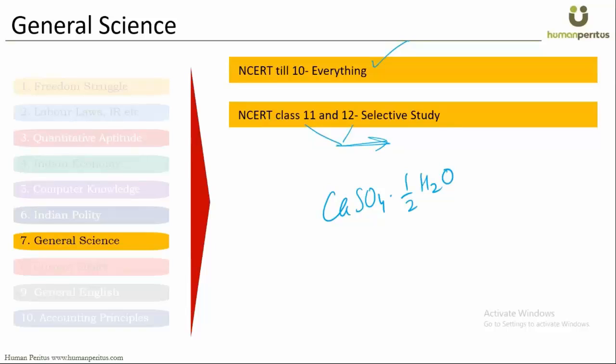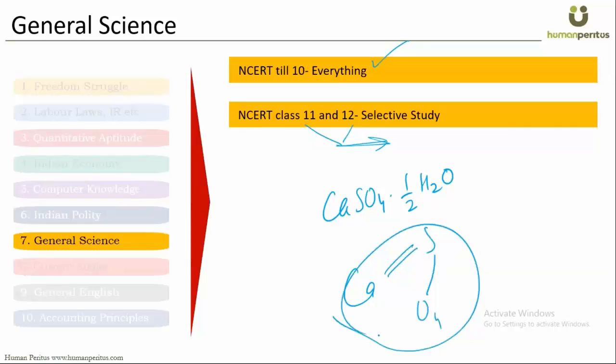I'm not very sure. So guys, now they are not going to ask you how Ca is bonded with SO4, single bond, double bond, and all those things. But you should know that this is the formula of plaster of Paris. Plaster of Paris is used in XYZ, and so you have to do selective study. But class 11, 12 NCERT are equally important.